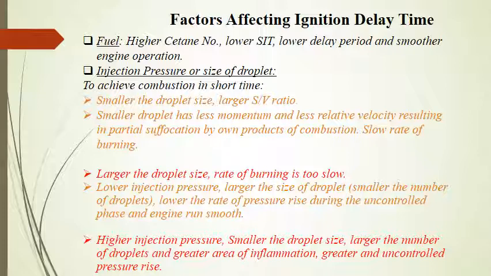The disadvantage associated with the large droplet is that the subsequent rate of burning is too slow, and hence a trade-off, which means a compromise, should be made. So as the size of droplet depends on the injection pressure, it can be said that the lower the injection pressure, the lower the rate of pressure rise during the uncontrolled phase and the smoother the running is.